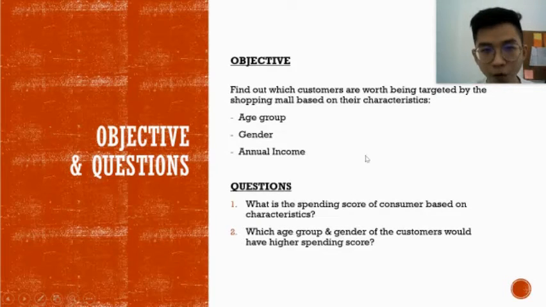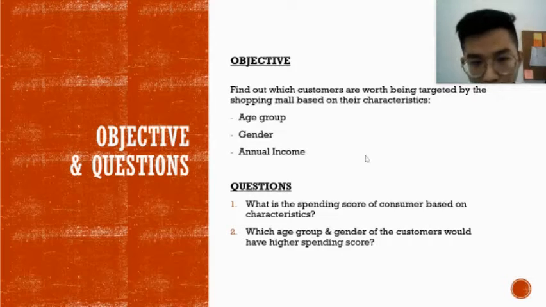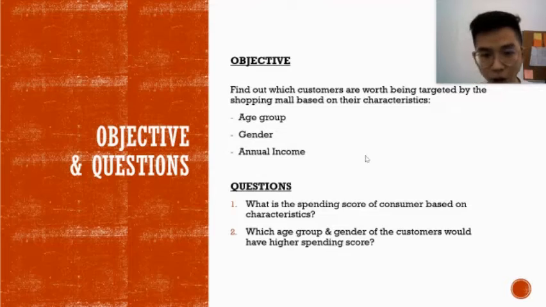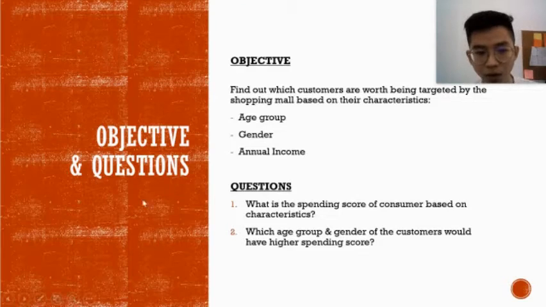The objective of this project is to find out which customers are being targeted by the shopping mall based on their characteristics. The questions that we would like to answer throughout this project are: first, what is the spending score of the consumer based on their characteristics? And second, which age group and gender of the customers would have higher spending scores? Next, I would like to pass to Wei for the data processing part.